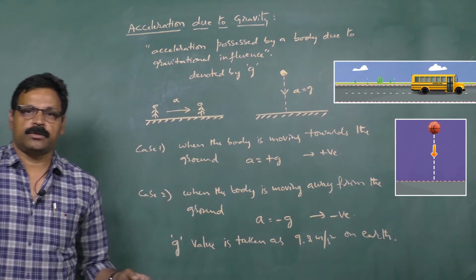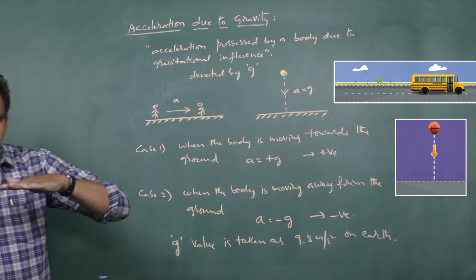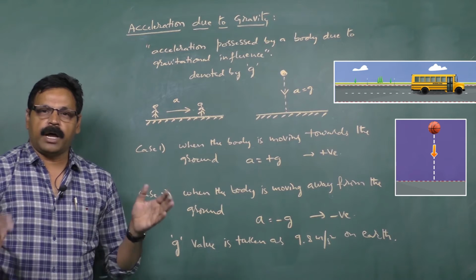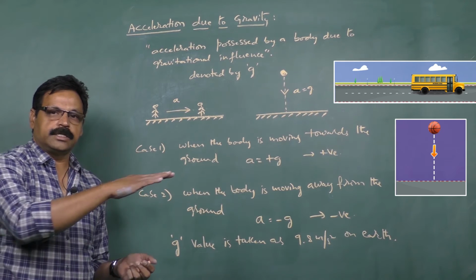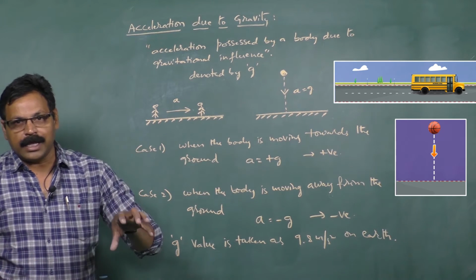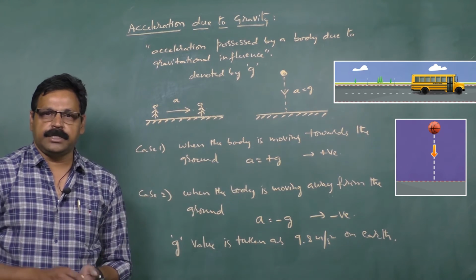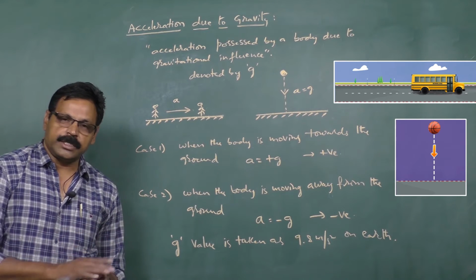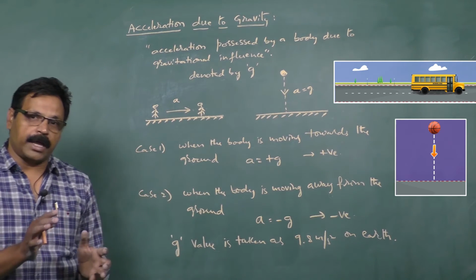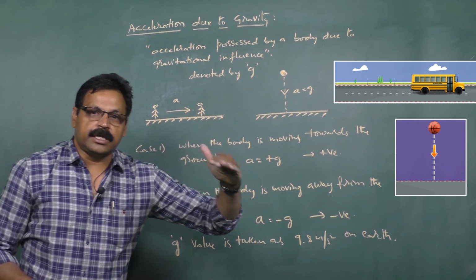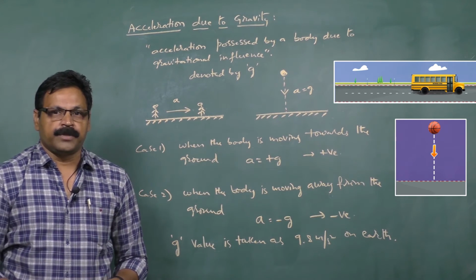Now we are going to look at what it means by an acceleration due to gravity. See here, whenever a body is moving on a horizontal surface, by application of an accelerator, if we give an acceleration, the speed is gradually increasing, the velocity is gradually increasing. Unlike that, when we apply the brakes, the velocity is gradually decreasing. That means when speed or velocity is increasing gradually, you say that it is accelerated. Unlike that, when brakes are applied, the acceleration is decreasing. That is what we have defined as the retardation or the deceleration.